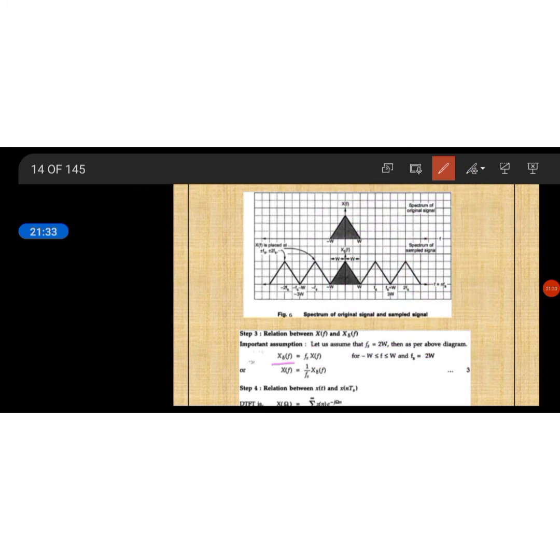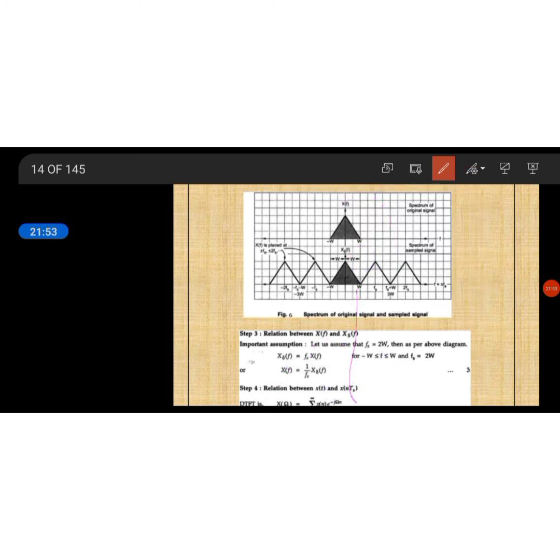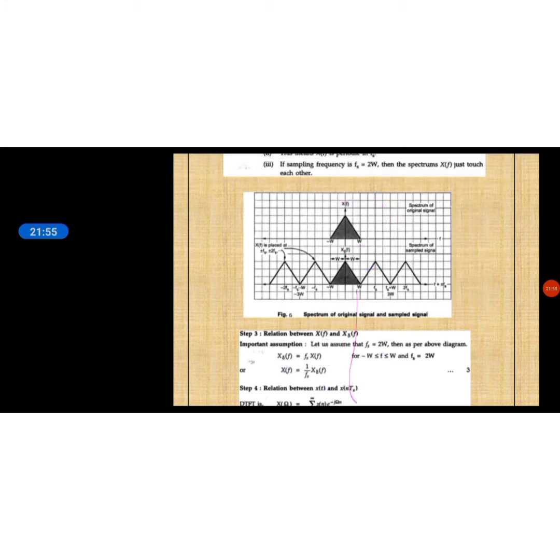So Xδ(f) is the multiplication of X(f) into fs. From that we are getting X(f), where this equation can be rearranged. This 1 by fs goes to the left side. So 1 by fs into Xδ(f).